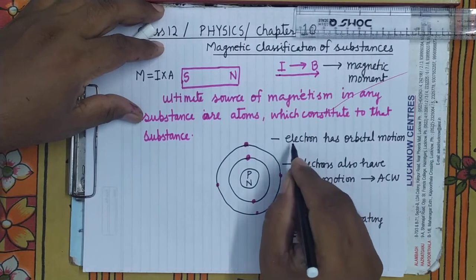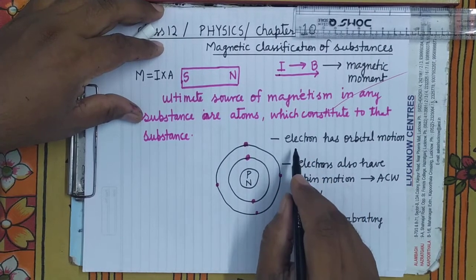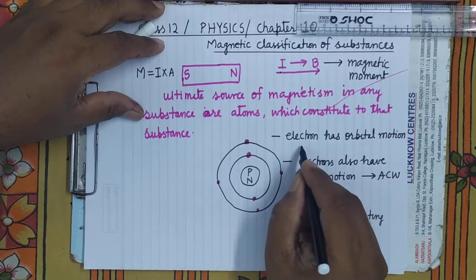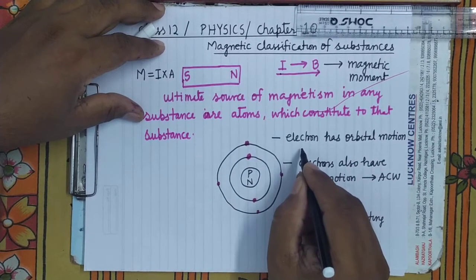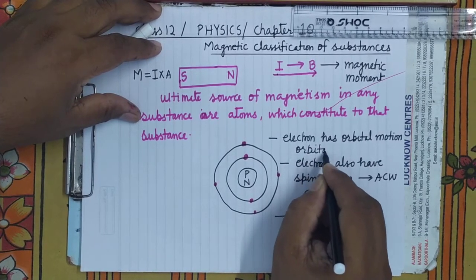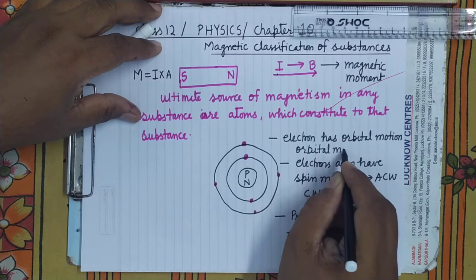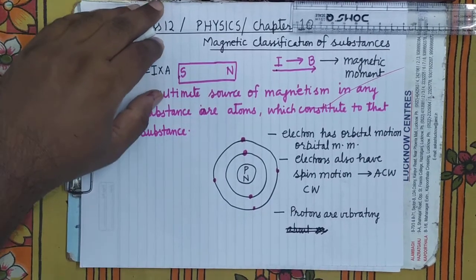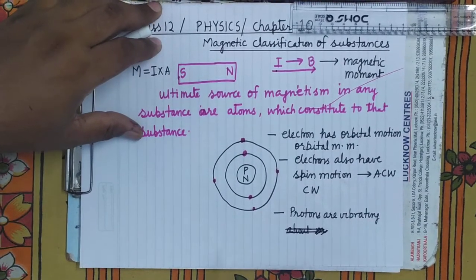What is the measure of the magnetism produced by the orbital motion of the electron? That is the orbital magnetic moment, which is very, very small, almost negligible. It's clear. Orbital magnetic moment is not significant.